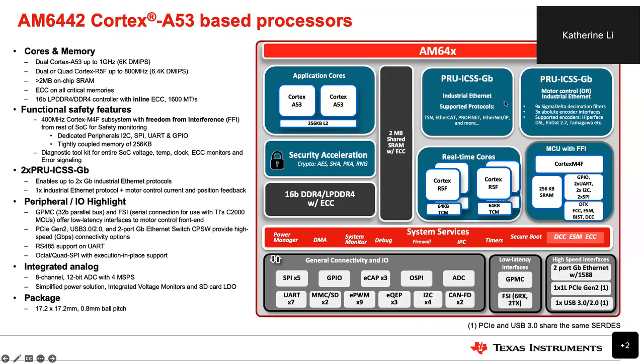We also offer a programmable real-time unit industrial communication subsystem. With these 2 communication subsystems, you can do industrial Ethernet, for example TSN, EtherCAT, Profinet, EtherNet/IP, I-Link, etc. Or you can use the programmable real-time control unit to do some motor control, like sigma delta filters, and handle some absolute encoder interfaces, like HIPERFACE DSL, EnDat 2.2, and Tamagawa, etc. We also offer the security HSM on the device.